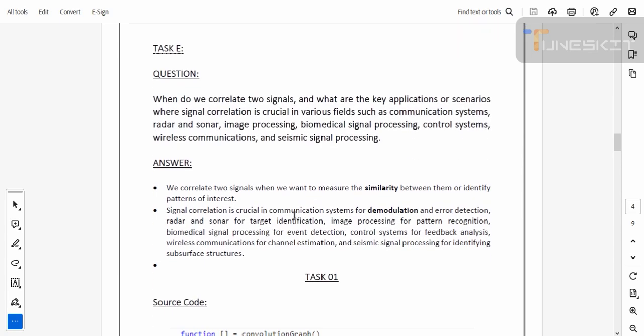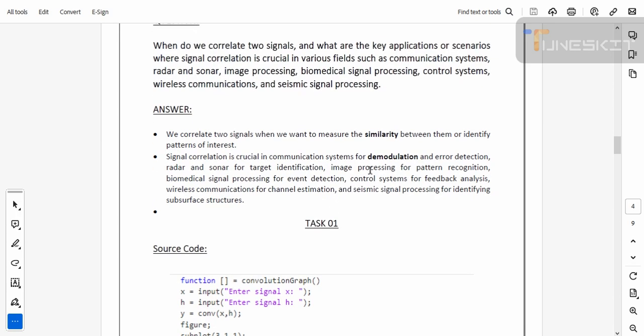In task E, when do we correlate the signals? So we explain the correlation of two signals. We correlate two signals when we want to measure the similarity between them or identify a pattern of interest. Signal correlation is crucial in communication systems for demodulation and error detection, and in radar and sonar for target identification.